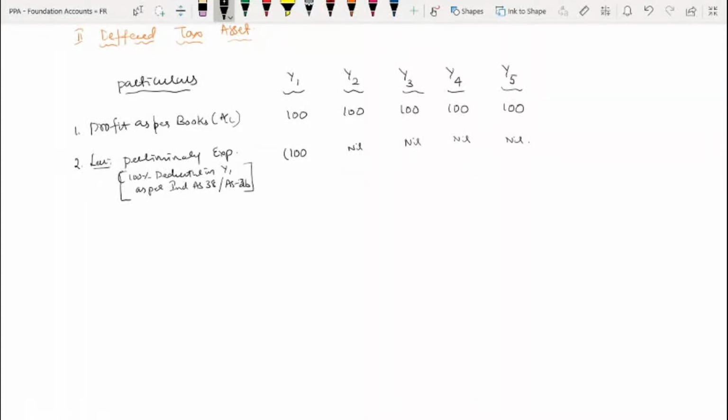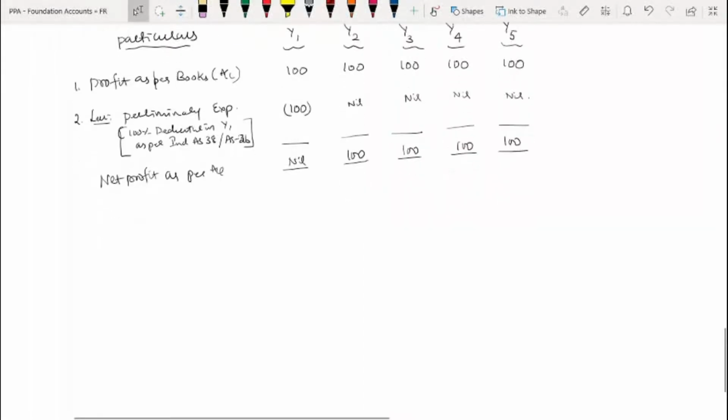So as per accounting standard, we have to follow. Therefore, as per such accounting standard, 100% we have charged to the first year. Therefore, what is the profit? Net profit as per accounts is nil. So then 100, 100, 100, 100.